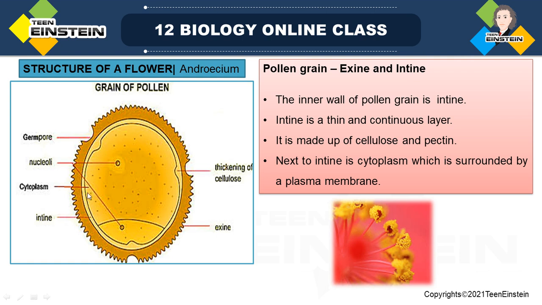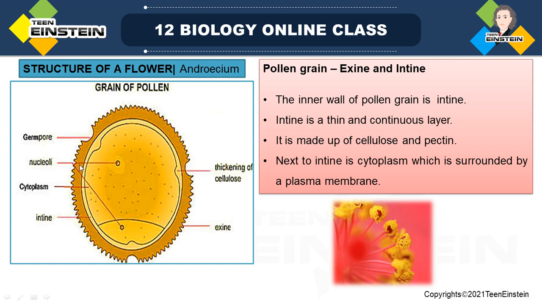The plasma membrane is surrounding the cytoplasm. So what have we learned? The outer layer is exine. Exine is made up of sporopollenin, and you can see prominent apertures called germ pores, and that sporopollenin is absent in the germ pores, right?